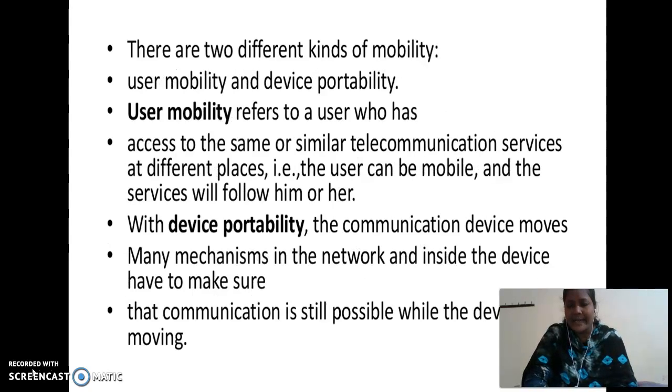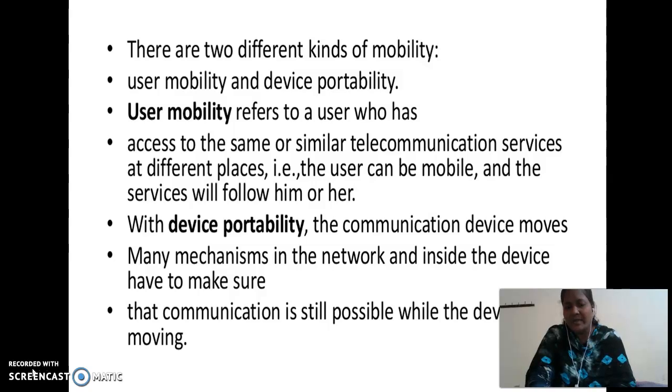There are two different kinds of mobility, that is user mobility and device portability. User mobility refers to a user who has access to the same or similar telecommunication services at different places. That is, the user can be mobile and the services will follow him or her.